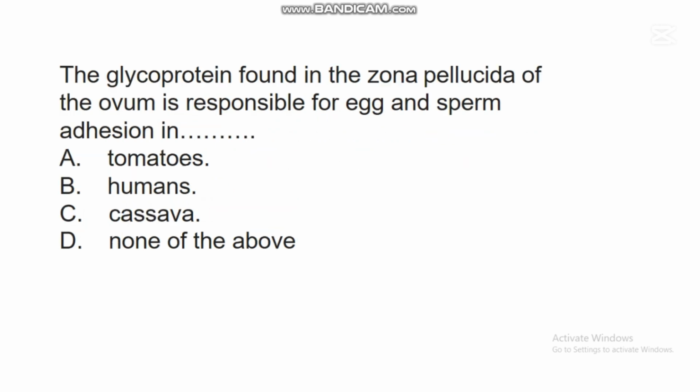The next question says, the glycoprotein found in the zona pellucida of the ovum is responsible for egg and semen adhesion in dash. A. Tomatoes. B. Humans. C. Cassava. D. None of the above.